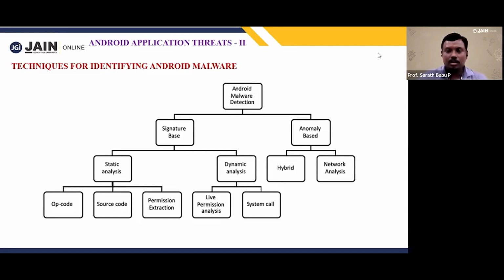Network means Wi-Fi routers, who is entering through Wi-Fi only. We have a connection with some provider, and in that provider's network we can identify. Without files, through the network also we can identify. So that is the main thing about Android malware detection techniques.